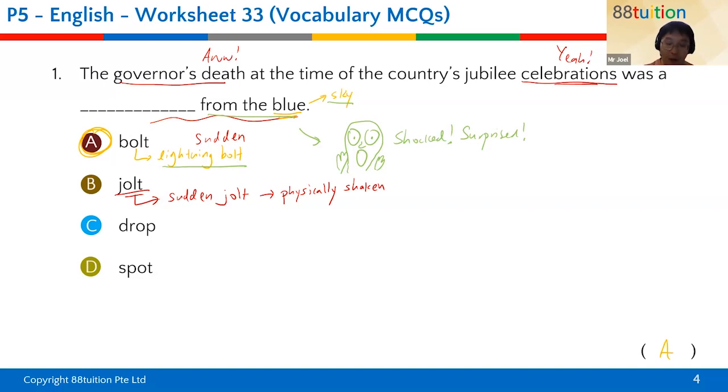Now, we don't say "jolt from the blue", although jolt is the reaction you get when something shocks you, right? You get a jolt. So a jolt can also mean that you are shaken. A jolt is a very physical thing, like you're suddenly shaken in a very abrupt manner.